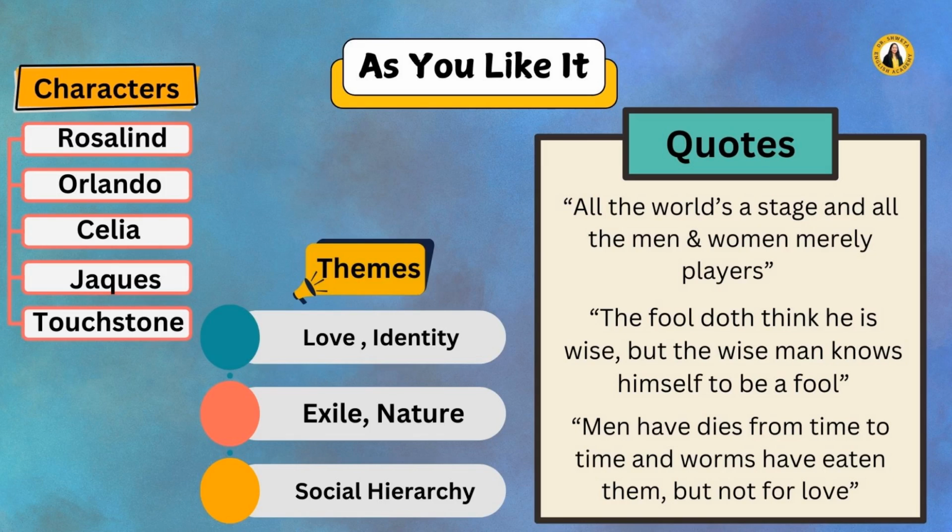The important quotes from As You Like It are, "All the world's a stage, and all the men and women merely players." The second important quote from As You Like It is, "The fool doth think he is wise, but the wise man knows himself to be a fool." The third important quote from the same play is, "Men have died from time to time and worms have eaten them, but not for love." So these are some of the famous plays of Shakespeare and the important quotes and characters from these plays.